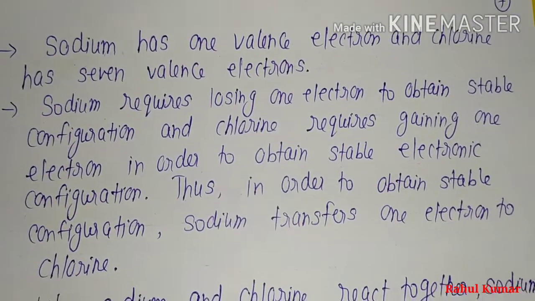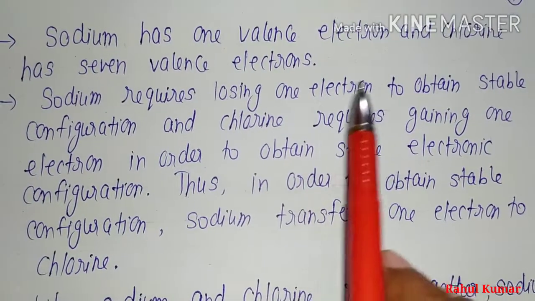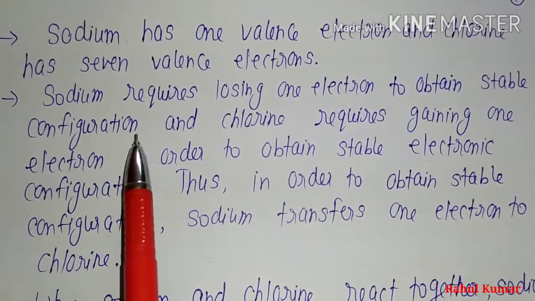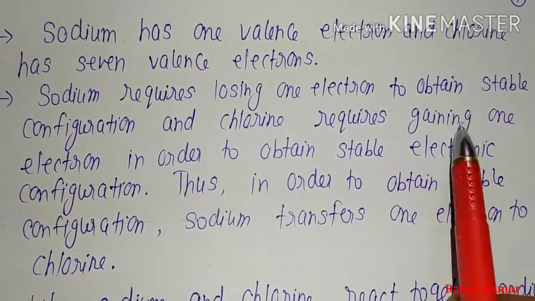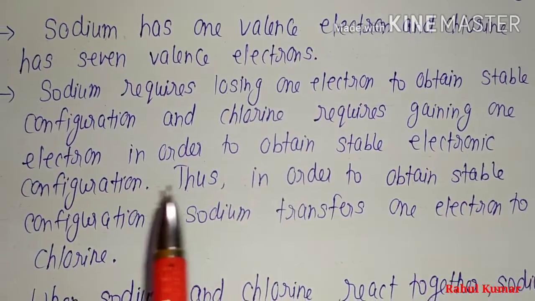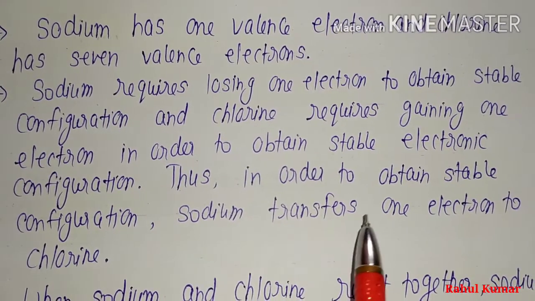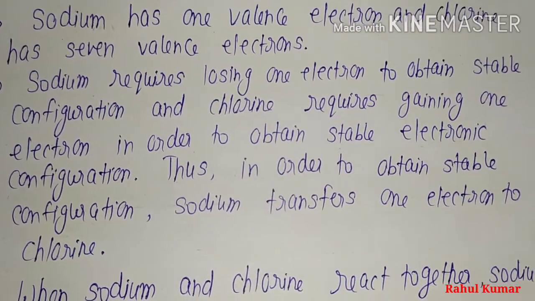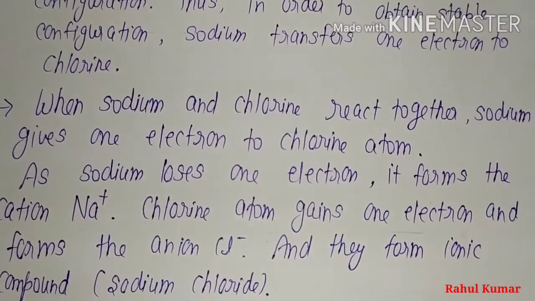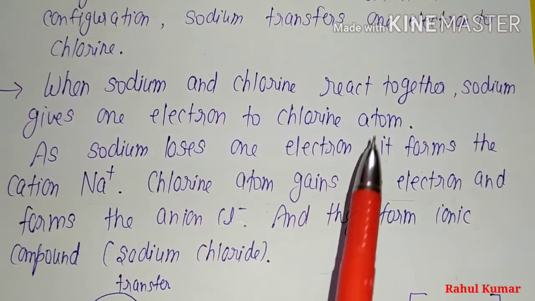Sodium has one valence electron and chlorine has 7 valence electrons. Sodium requires losing one electron to obtain a stable configuration, and chlorine requires gaining one electron in order to obtain a stable configuration. Thus, sodium transfers one electron to chlorine. When sodium and chlorine react together, sodium gives one electron to the chlorine atom.